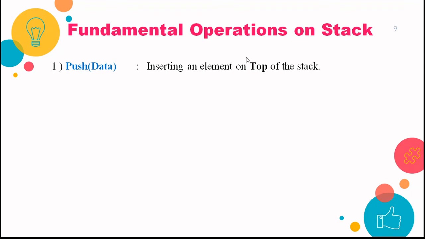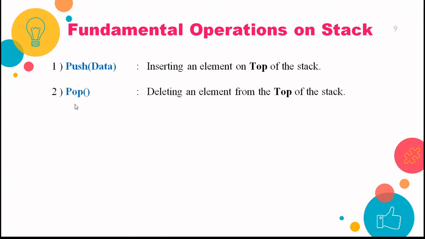So first we will be given some top location, and we will first increment the top value by 1, and then at the new location we will be inserting the data, right? The second operation is called the pop operation, which is also called deletion. Here you will be given a top, where the top will be pointing to some index where some element has been placed. So first you will delete that particular data and then only your top will decrement by 1. So pop operation is used for deletion.